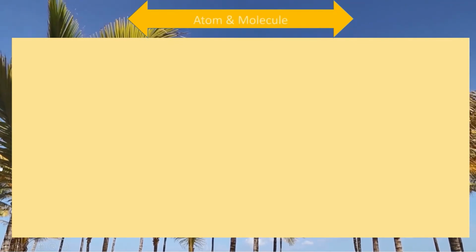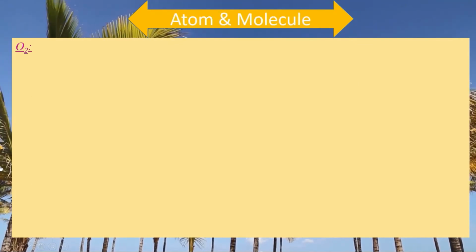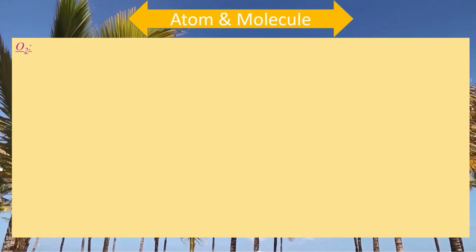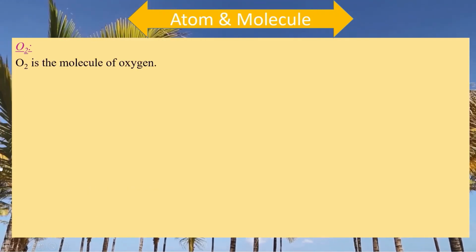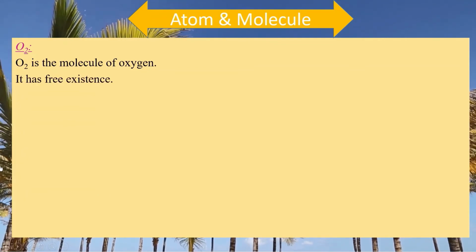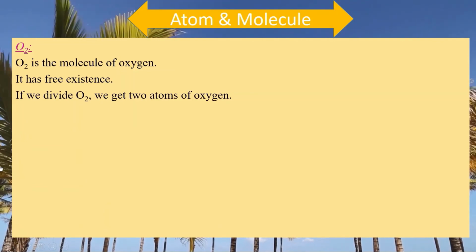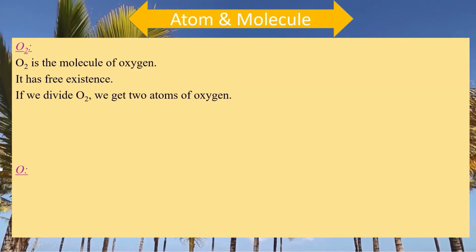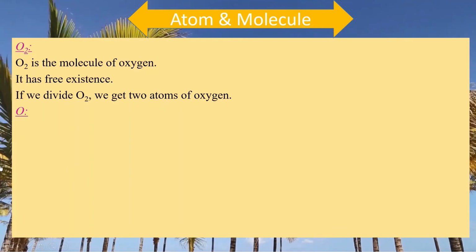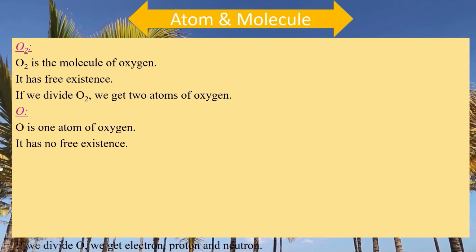Now dear students, I hope you got a clear idea about atom and molecule. O2, what is this? Atom or molecule? O2 is the molecule of oxygen. Why? Because it has free existence. If we divide O2, we get 2 atoms of oxygen, and this is only O. What is this? It is an atom of oxygen. It is 1 atom of oxygen. It has no free existence.